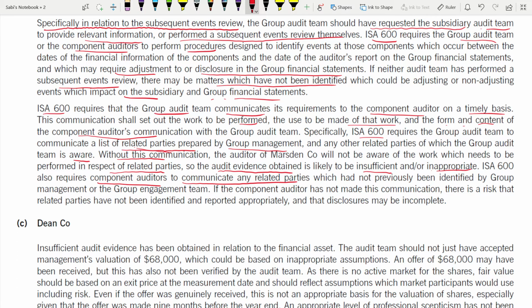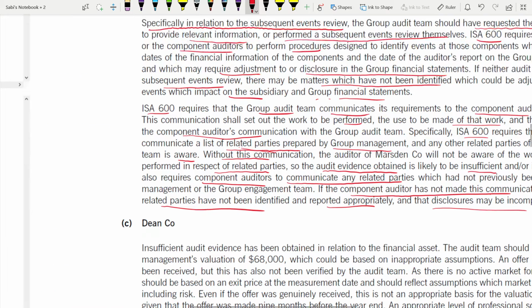So if the component auditor has not made this communication, then there is a risk that the related parties have not been identified and reported appropriately, and that disclosures may be incomplete. It might be ignored. Related parties might be there, but they might not be disclosed or reported. Why? Because the communication was not there between the two auditors. So no one knows about it.